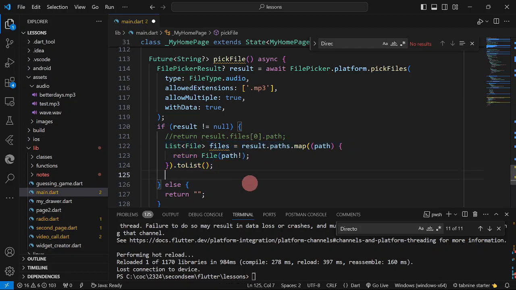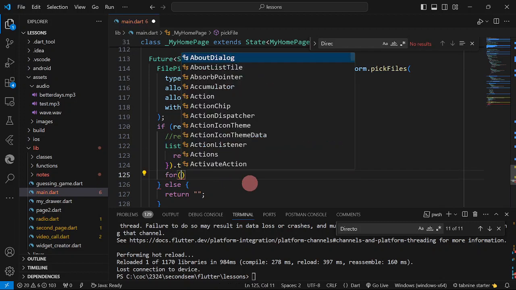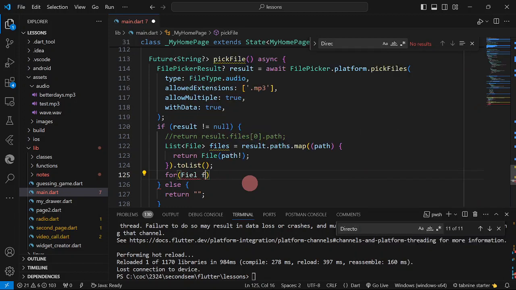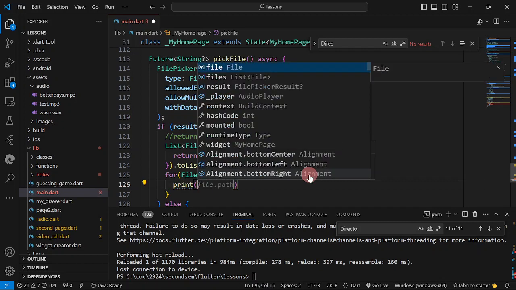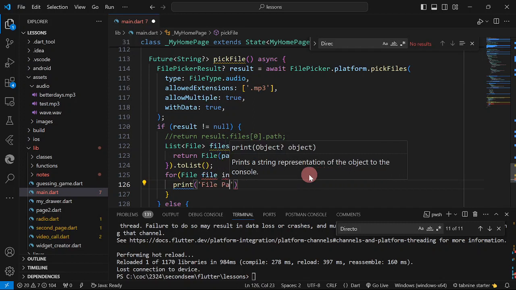Okay, so I'm just going to print here, so I'm going to have for file, I'm just going to call it file, oops, I'm going to call it file in files. Then I'm just going to print the file path. I'm going to be our file path.